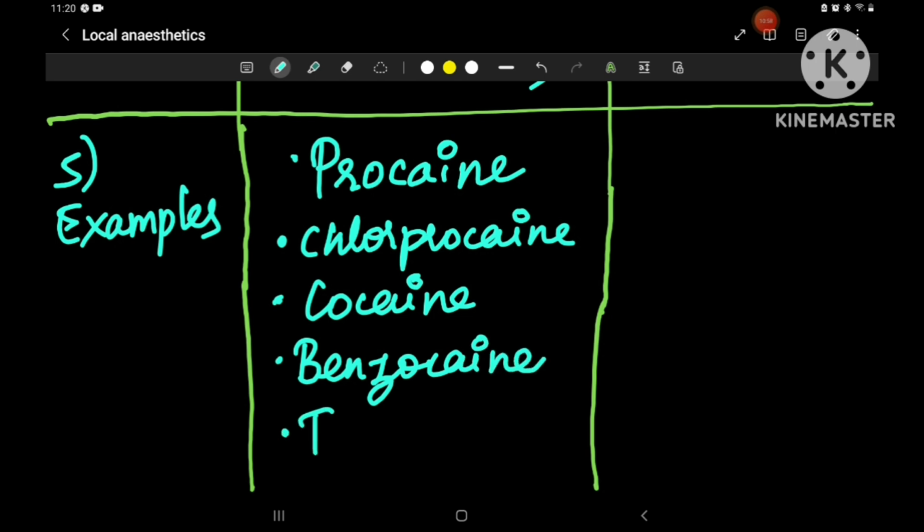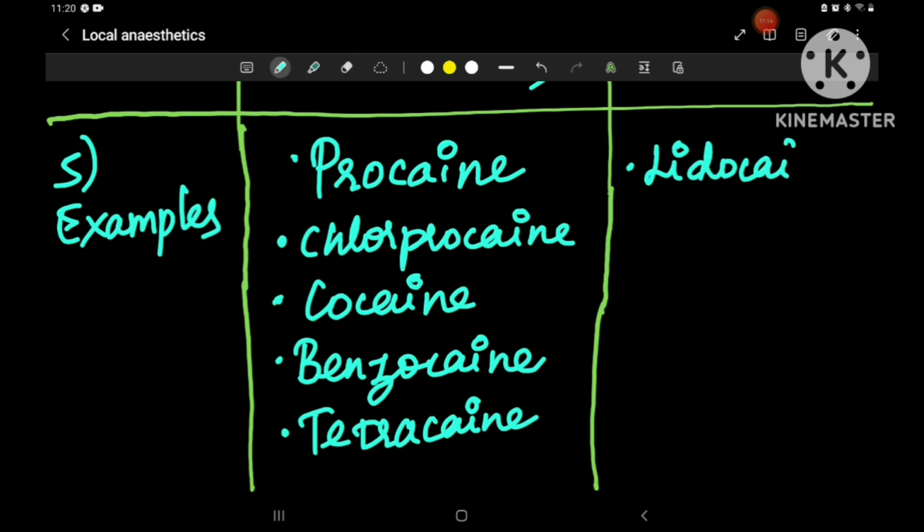Next is tetracaine. Okay. Coming to aminoamides, let's see the examples. This is lidocaine. That's lidocaine. Next is mepivacaine.